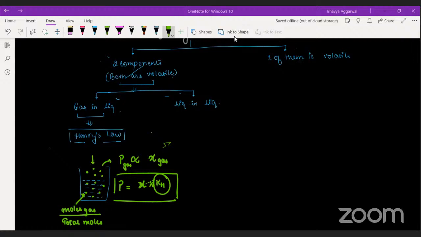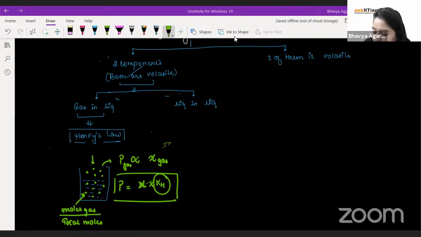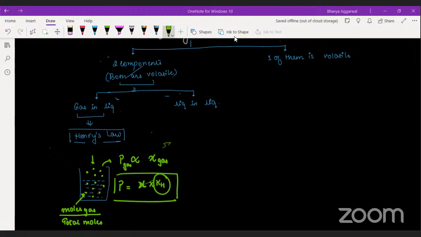Ma'am, I'm not sure if many questions will be asked about this, but in the module there are conditions of Henry's law. The first two: pressure should not be very high, temperature should not be too low. What are the reasons for it? Okay, that's a good question. So there's a third condition too, which says the two things should not chemically react. Oh, yes, ma'am.